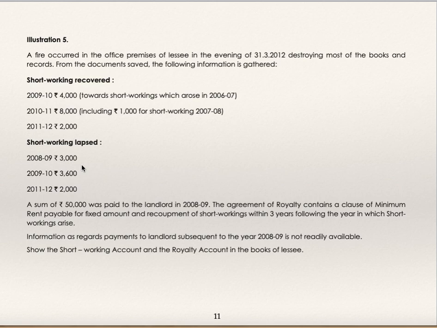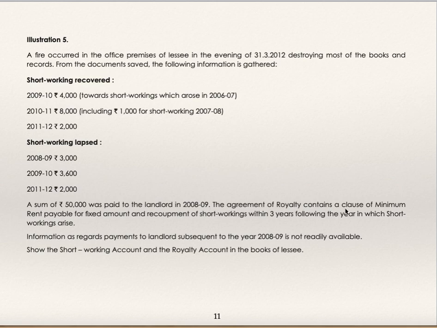So you are supposed to prepare a working table. Put this figure in the working table, that is, recovery of short working and short working written off against these years. A sum of 50,000 was paid to the landlord in the year 8-9. Payment to the landlord for the year 8-9 is given, which is 50,000.